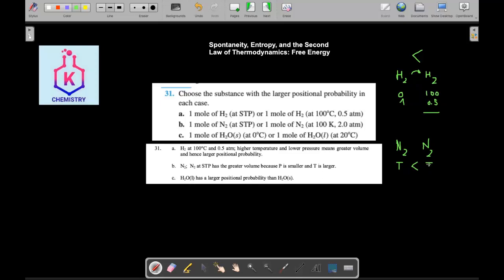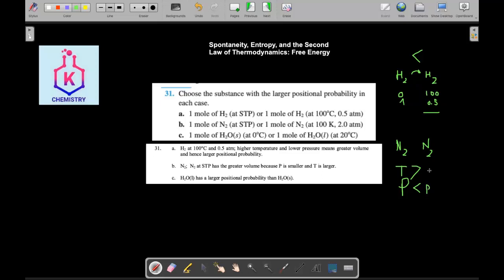Oh, sorry, the temperature here is bigger, but the pressure is smaller because pressure here is 1 and pressure here is 2.